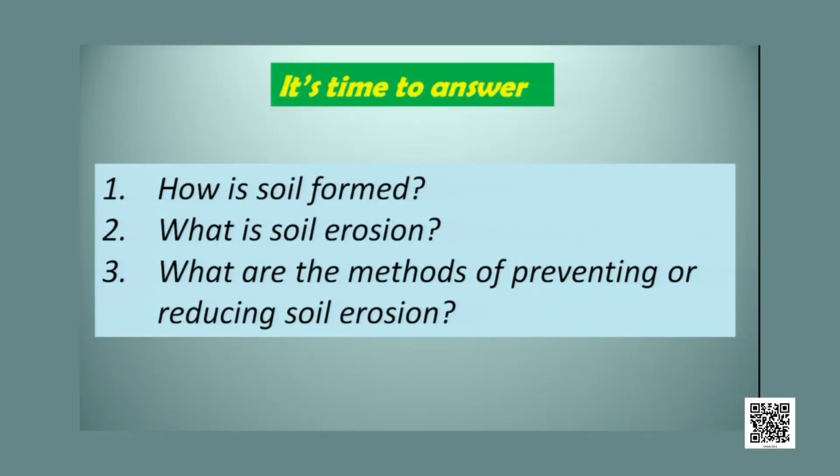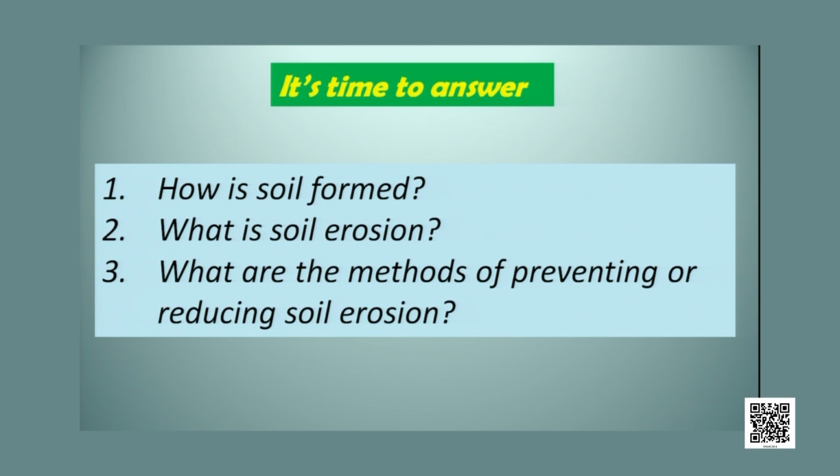So friends, now it's time to answer. There are some questions. How is soil formed? Soil is formed by the process of weathering. Weathering is caused by different factors like sun, wind, water and living organisms. Then, what is soil erosion? Soil erosion is the wearing away of the topmost layer of the soil.